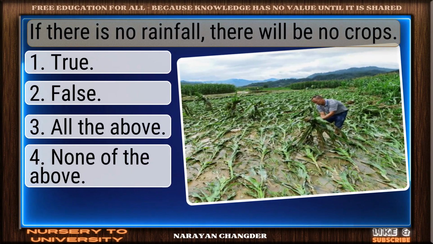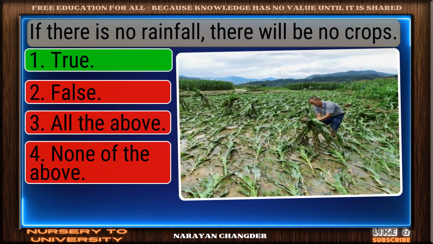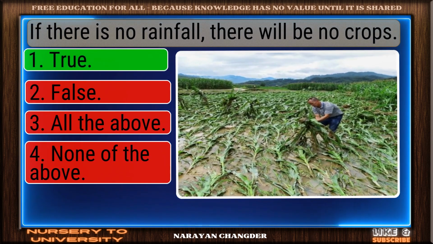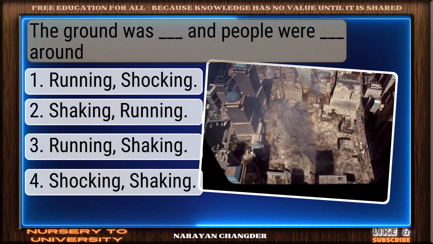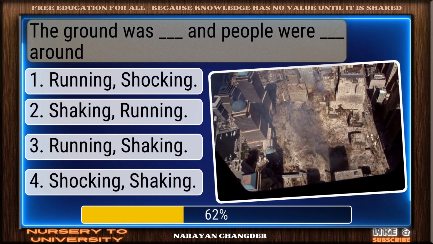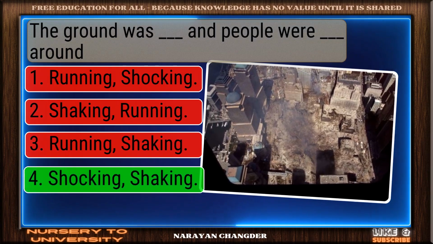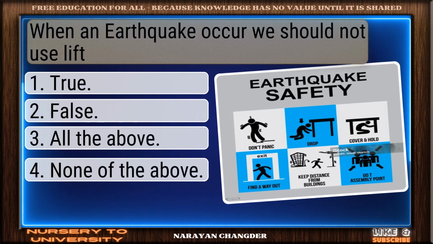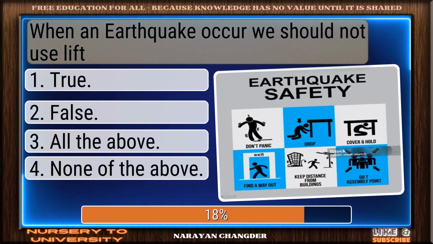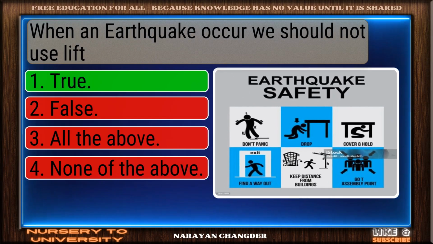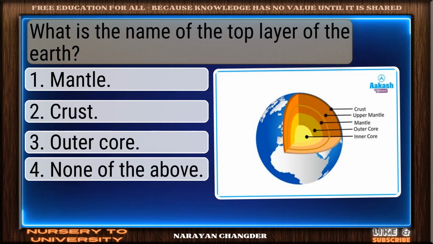If there is no rainfall, there will be no crops. Excellent. True is a brilliant choice. The ground was dash and people were dash around. Solid response. Shaking, shocking is a valid choice. When an earthquake occurs, we should not use lift. Great thinking. True is the right choice.